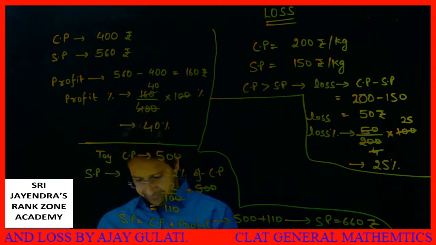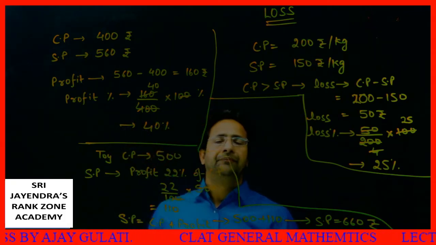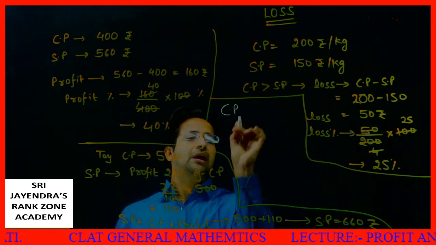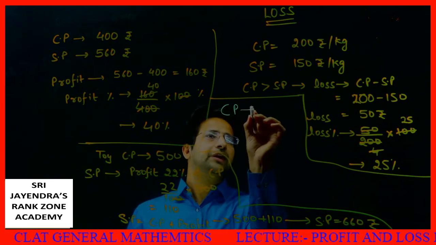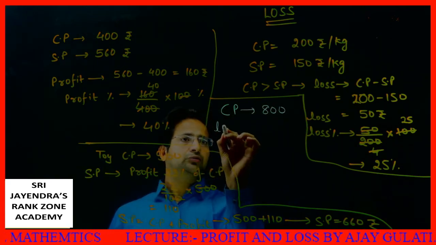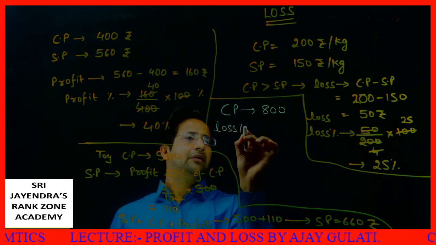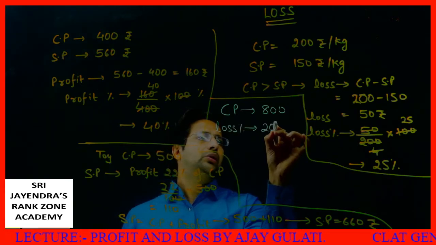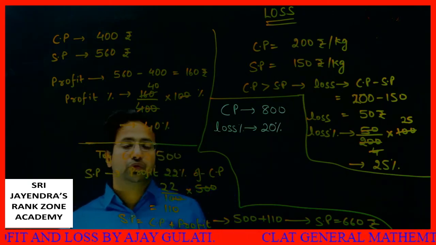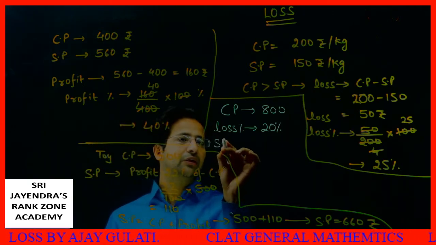Let's say I purchase something. CP, I purchased a particular thing. The cost price of that was 800. Okay. My loss percentage is given as 20%. Now, what is my selling price? You need to calculate this.